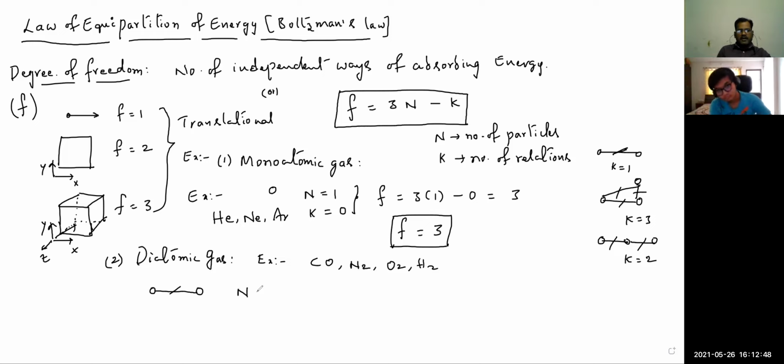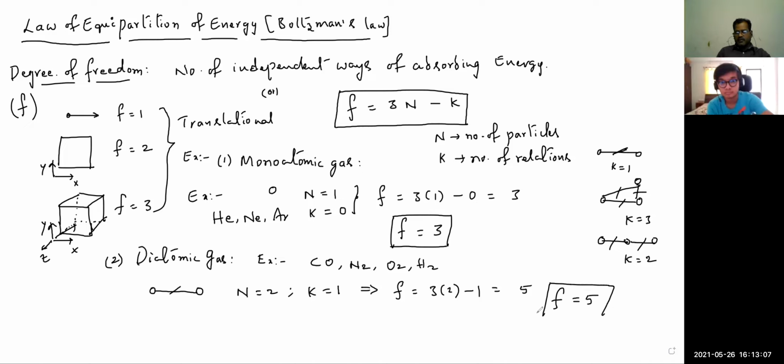So here the n value is 2 and the k value is 1. That means the degree of freedom should be 3 into 2 minus 1, it is 5. So for diatomic gas, the degree of freedom should be taken as 5. And third one, triatomic gas.